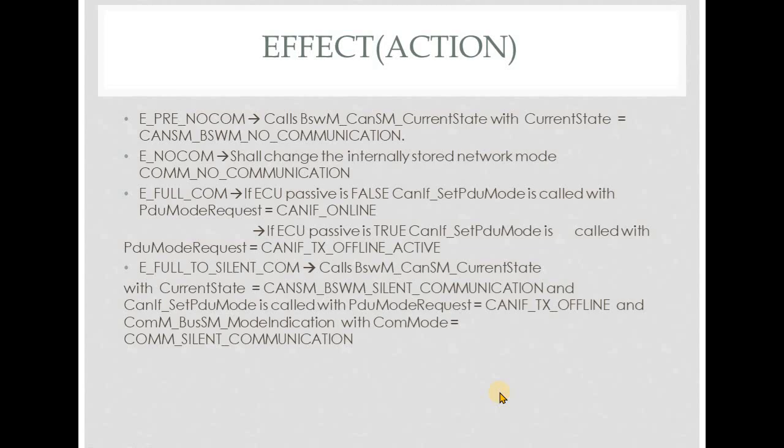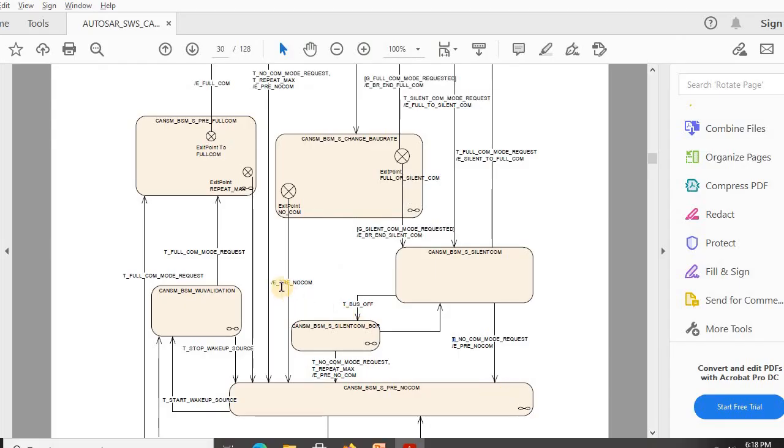Now let's see effect. Effect is nothing but it will start with E underscore pre no com, E underscore full com, right? These we call effect. Effect is nothing but the action which happens.